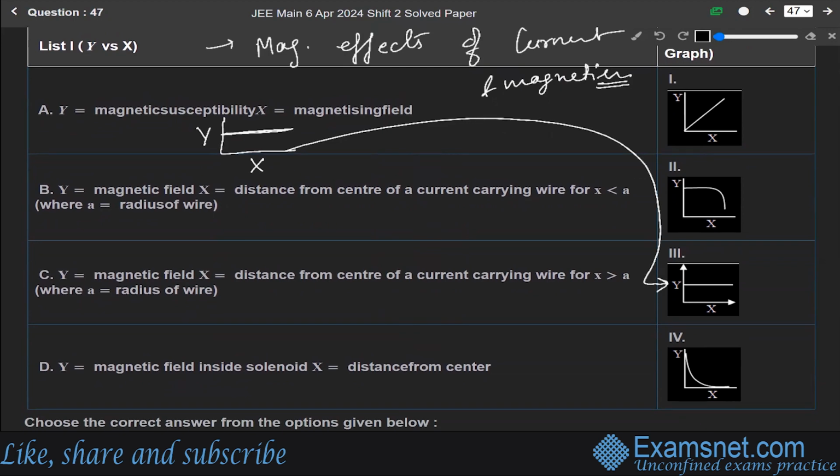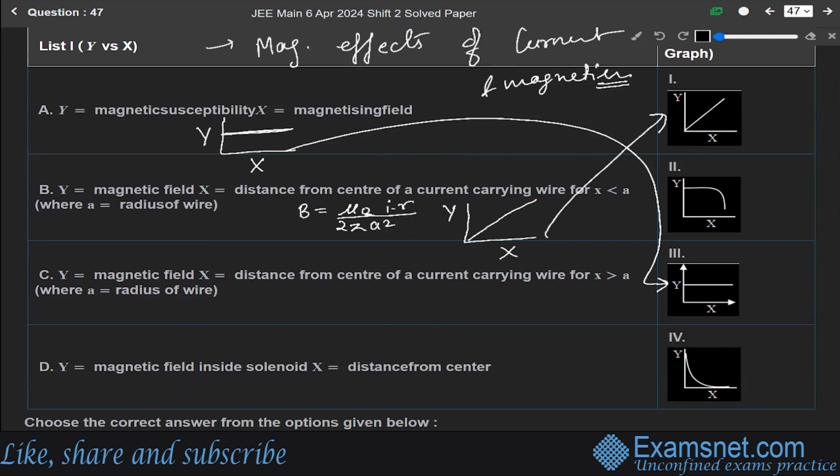If y is the magnetic field and x is the distance from the center of the current carrying wire, we know the magnetic field formula is mu naught over 2 pi a squared into I into r. So the graph will be like this, and B matches with first.